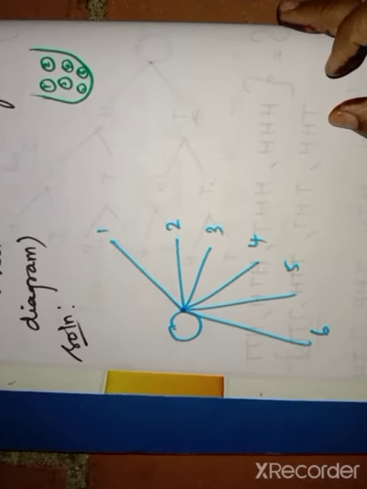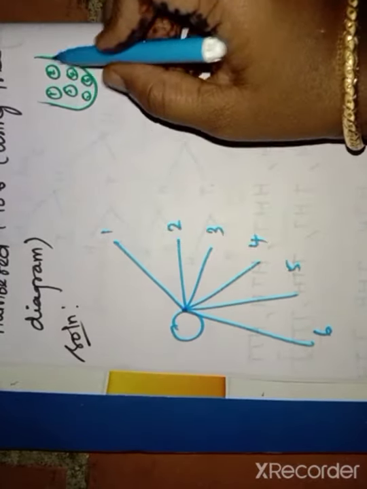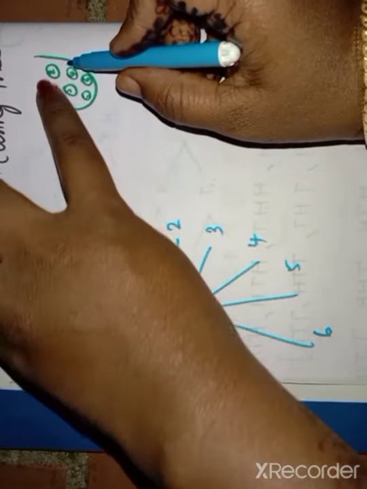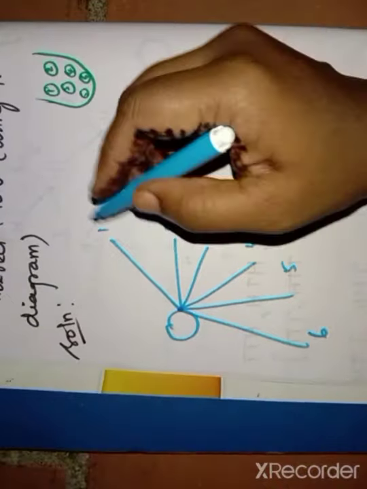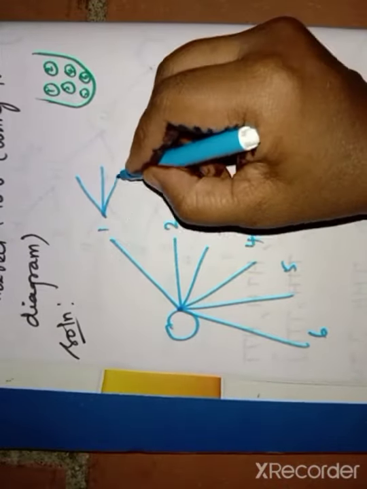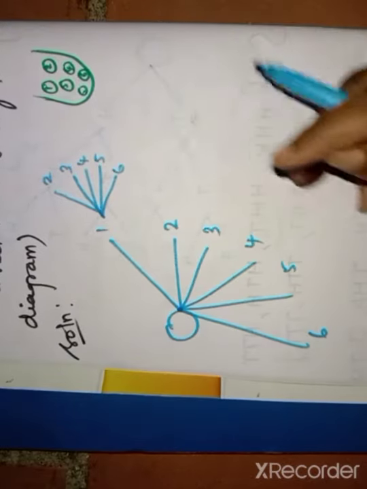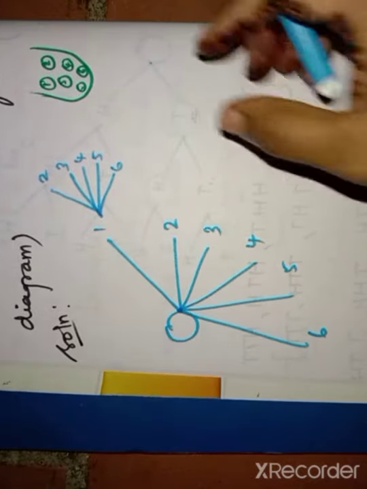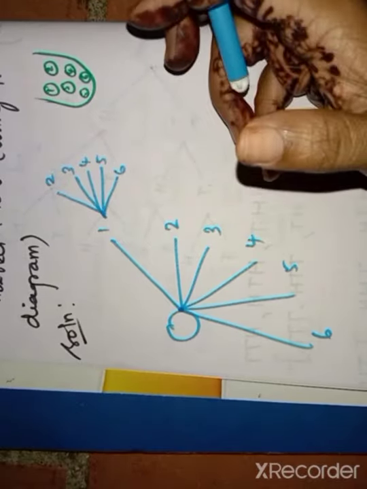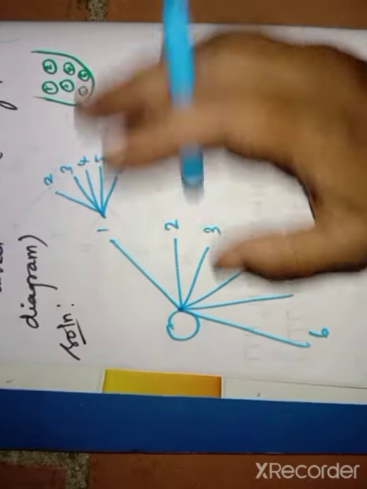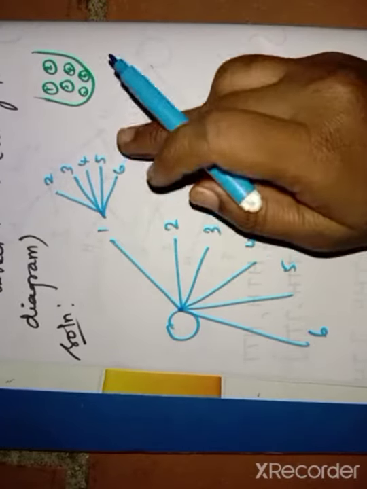If I take 1, what are the possibilities? The remaining balls are 2, 3, 4, 5, 6. So here you have to write 2, 3, 4, 5, 6, because this bag has only these 6 numbered balls and no other balls. They also didn't mention a different bag. So if I take 1, the remaining balls are the possibilities.